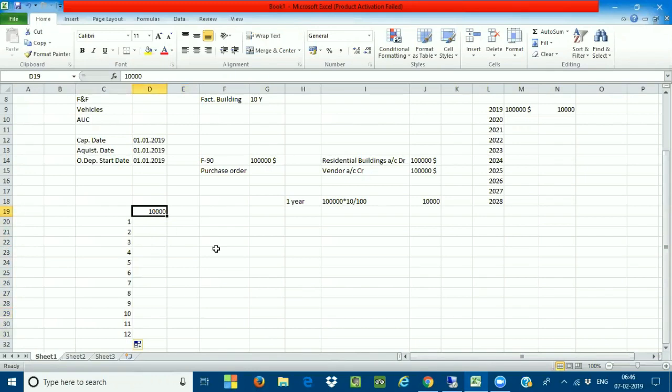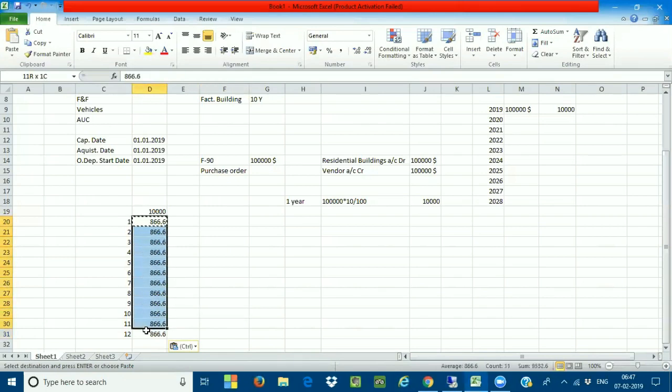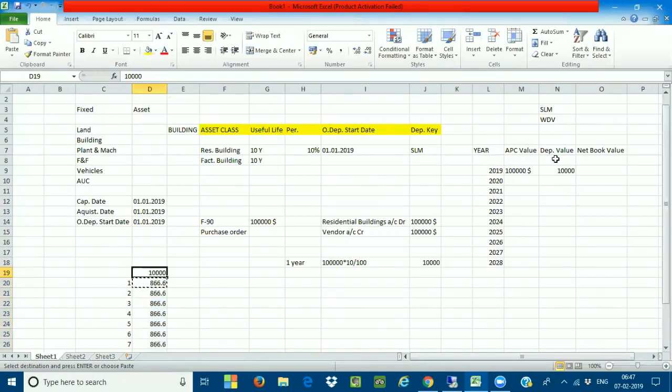Every month I need to calculate the depreciation. So this 10,000 divided by 12 will come to approximately 833.33. This is what we call the periodic depreciation. So every period, the depreciation calculation is going to be that amount, and the annual depreciation value for this particular year, 2019, is going to be 10,000.